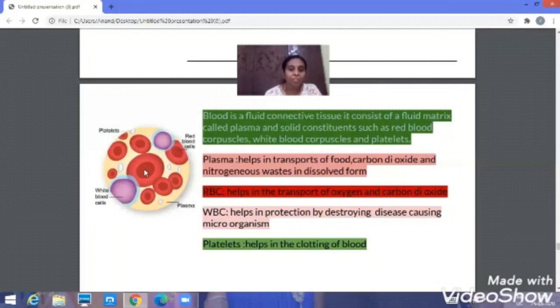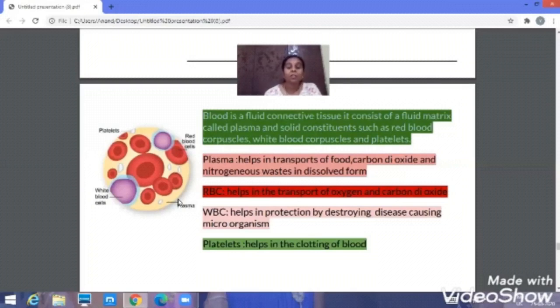Apart from that, hemoglobin plays a very important role in the exchange of gases. It helps in transport of oxygen and carbon dioxide. Where will the oxygen be present? In the alveoli of the lungs. From there, the blood carries the oxygen and gives it to the cells.